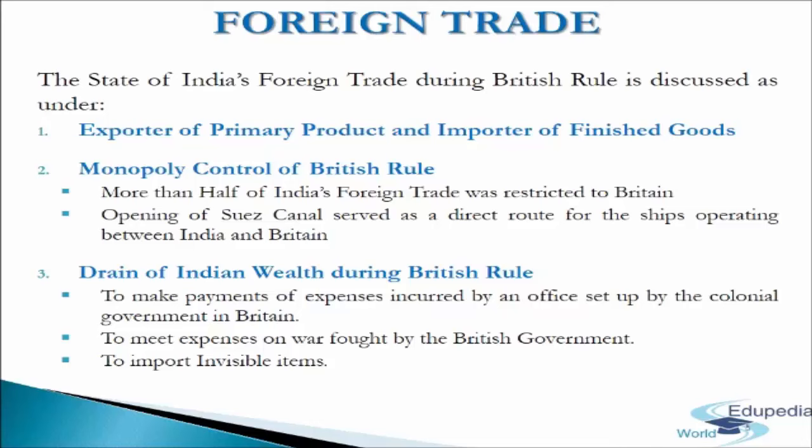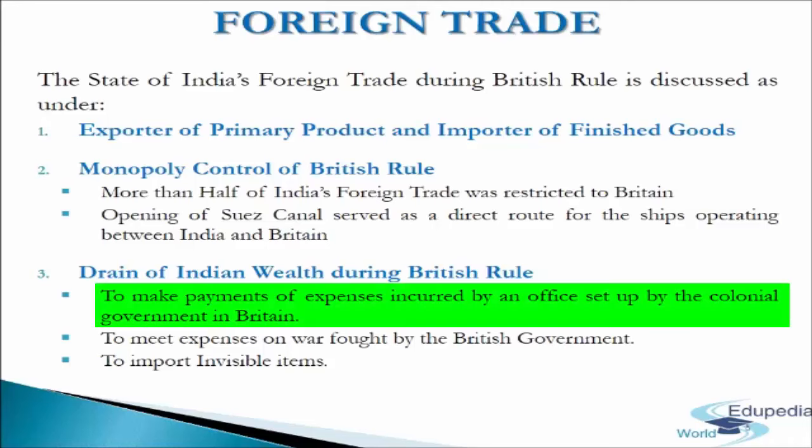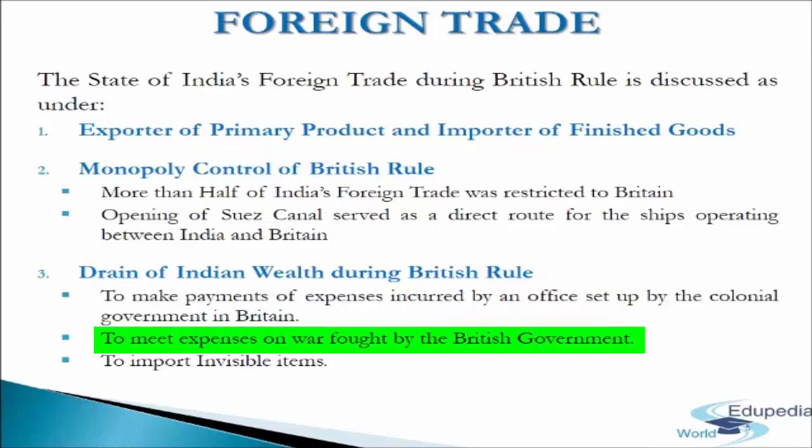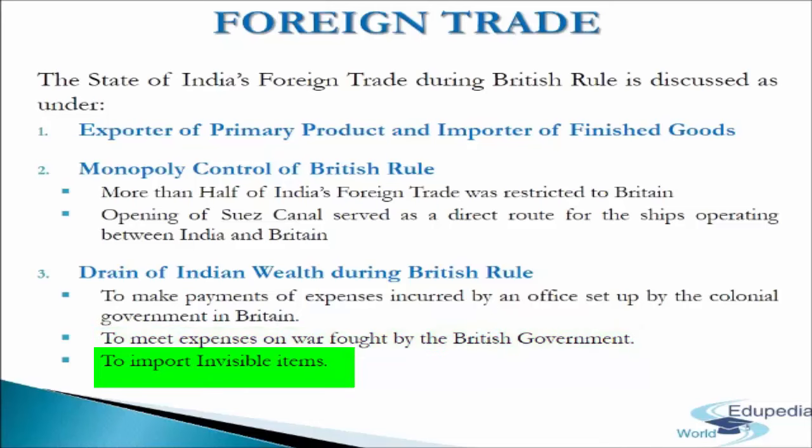However, the export surplus was used to make payment for expenses incurred by an office set up by the colonial government in Britain, to meet expenses on wars fought by the British government, and to import invisible items. These are some of the reasons how foreign trade adversely affected the Indian economy.